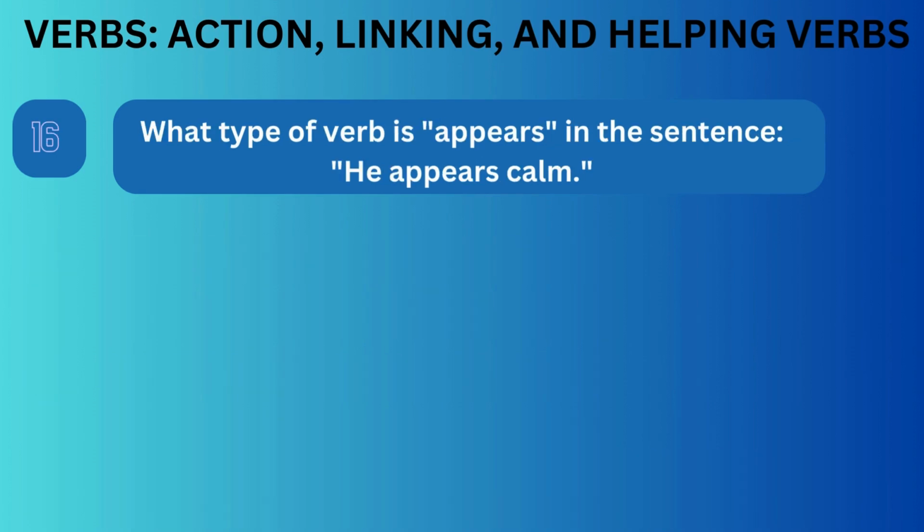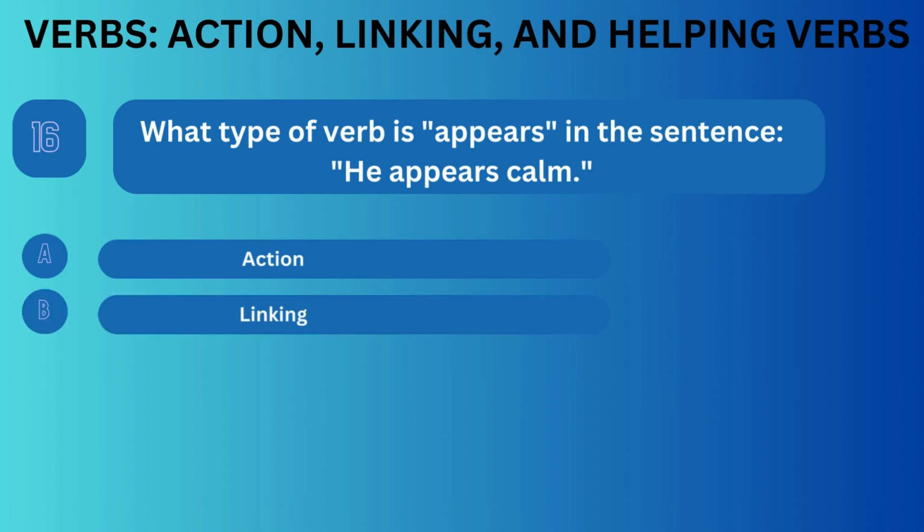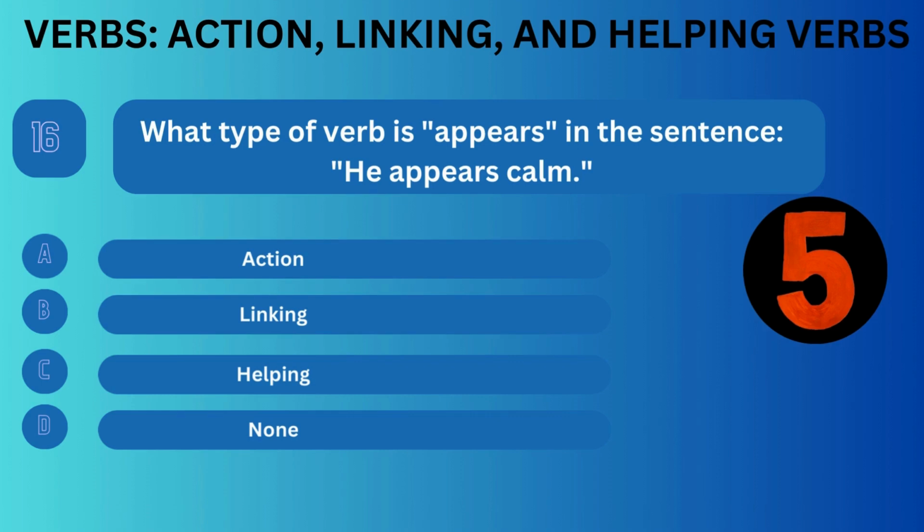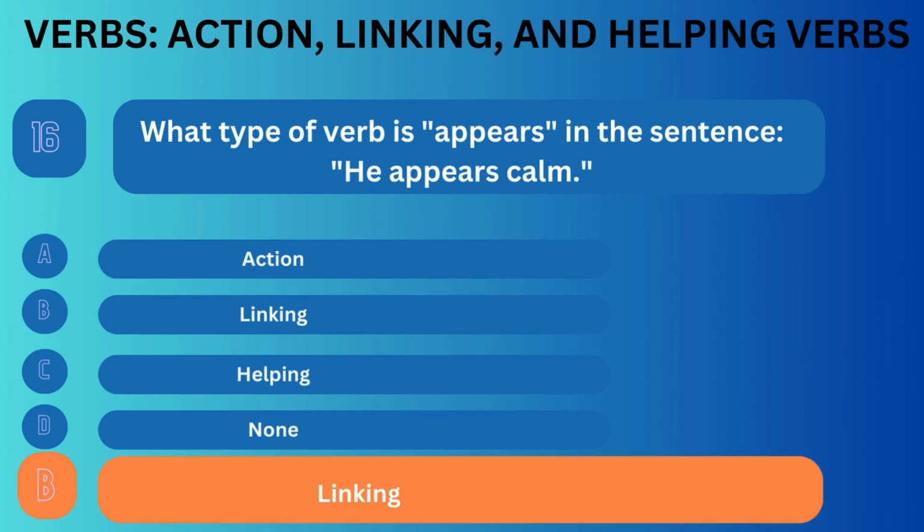Question number 16. What type of verb is appears in the sentence? He appears calm. Option A. Action. Option B. Linking. Option C. Helping. Option D. None. Correct answer is B.